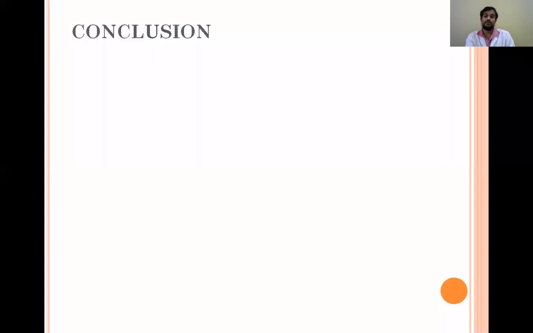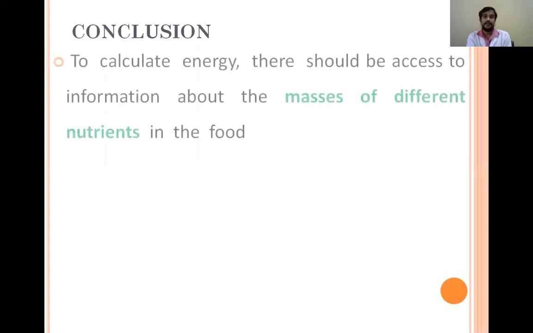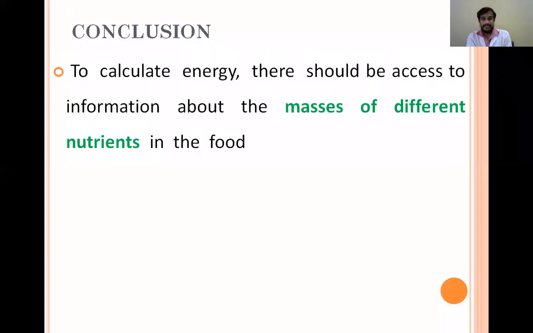And coming to the conclusion, to calculate energy, there should be access to the information about the masses of different nutrients. That means we should know the grams of carbohydrates, proteins, and fats to calculate the exact energy in kilocalories in any food item.